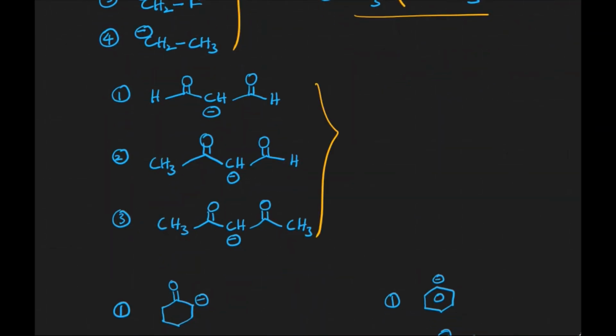And now between two electron withdrawing groups over here, this is an aldehyde group, this is an aldehyde group. Generally, if you consider the minus A order of aldehyde and ketone, aldehyde is a stronger minus A group than ketone. We have already mentioned that a minus A group generally stabilizes the carbanion. We have two aldehydes over there, we have one aldehyde, and there are no aldehydes over there. Aldehyde is comparatively a stronger minus A group than the ketone. That's what the stability order of the carbanions is going to be: 1 is greater than 2 is greater than 3.